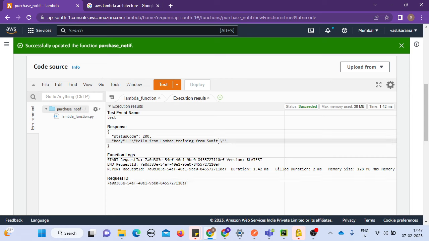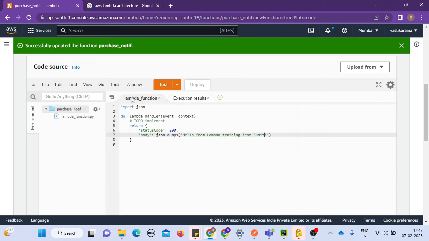Wow. Let's make it wow. One more. No, not here, but in the Lambda functions. Wow. So again, it's not deployed. So this is how you can change your code and deploy. Otherwise, you change your code locally and you can just upload it from here. Cool. Perfect. So far, we just understood the concept of how a certain code can be developed and deployed on Lambda through the UI.